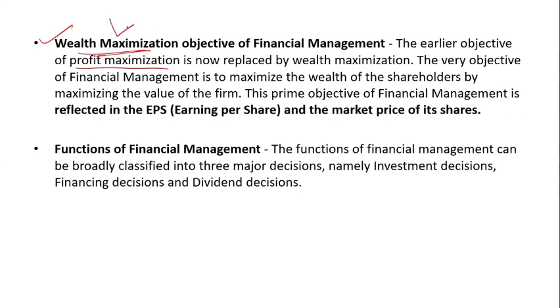Because maximization has two main concepts. If they give more concentration to wealth, the market share of the company is going to increase, goodwill is going to increase, and the status of the company is going to increase. So this is wealth maximization. If your market share increases, your profit increases, and your goodwill and reputation increase in the market. So if you focus on wealth maximization, ultimately you fulfill both things.